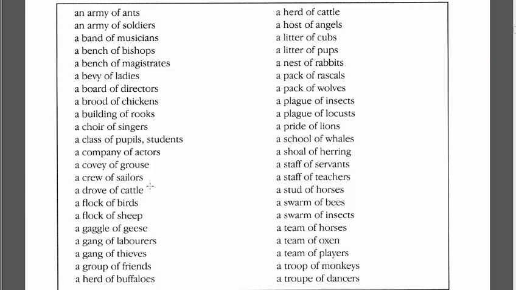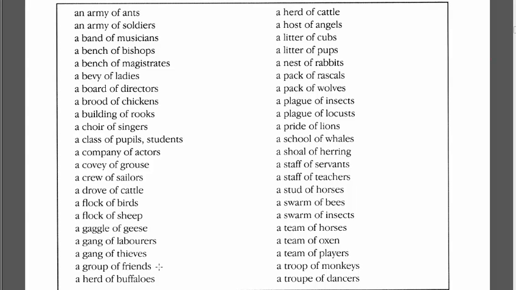Then we've got a drove of cattle, a flock of birds, a flock of sheep, a gaggle of geese, and geese are waterfowl and look a bit like a duck. And we describe a group of them as a gaggle. Then we've got a gang of labourers. By labourers we mean people who work, so workmen. So it'll be a gang of labourers. Then we've got a gang of thieves, so people who steal things.